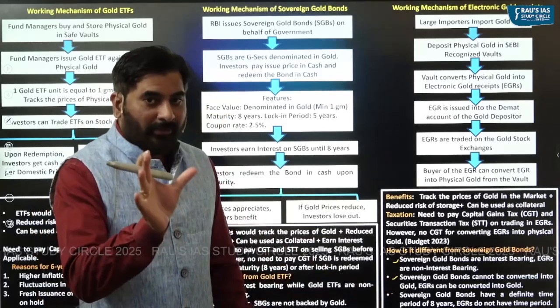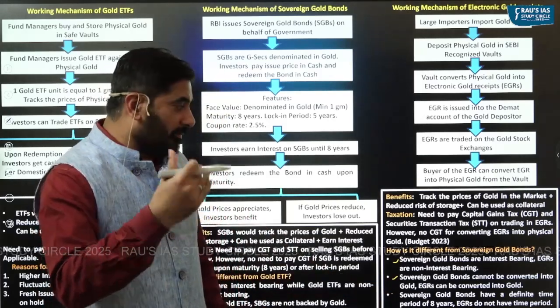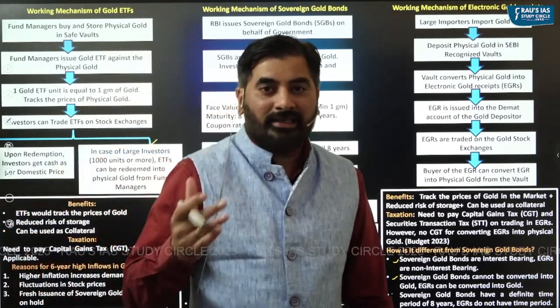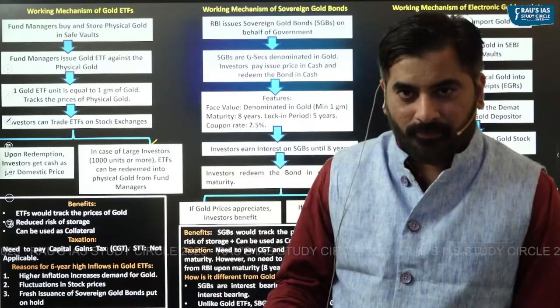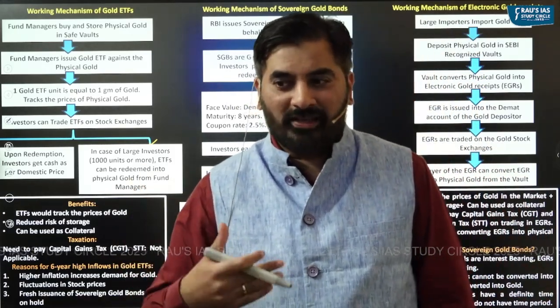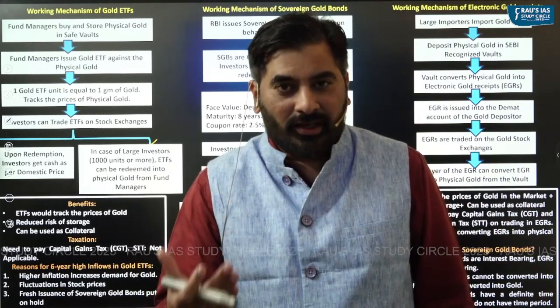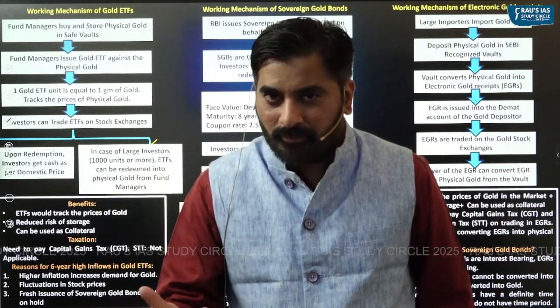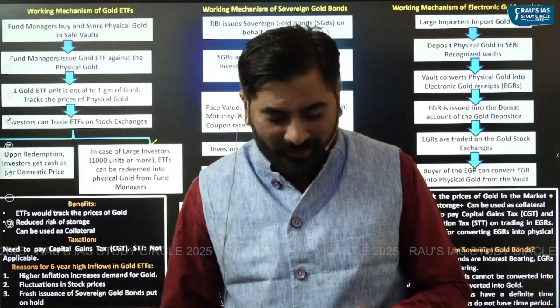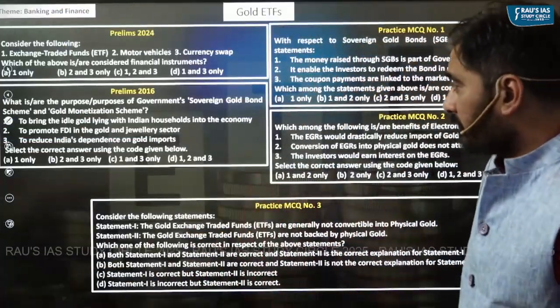Sovereign gold bonds have a maturity of 8 years, but the electronic gold receipts do not have any particular maturity. So these are some of the details that you should know with respect to different financial instruments in gold. I hope you have understood this concept. Let's take up the practice questions now.